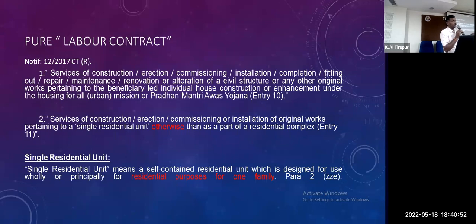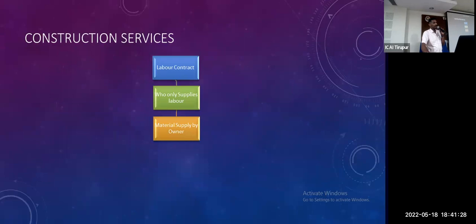A 6,000 square feet house is there, only 3 persons are living here. Is this acceptable or not? Definitely it is acceptable. Nobody is banned. They are giving additional, in case any departmental officer makes some scrutiny or some other assessment, they are asking for evidence of the 3 members staying in that house. Maybe our family card or some other statutory evidence. There is no ban, there is no widened definition. Fit for one family, pure labor contract, this is exempt. Others, 18% will be applicable.